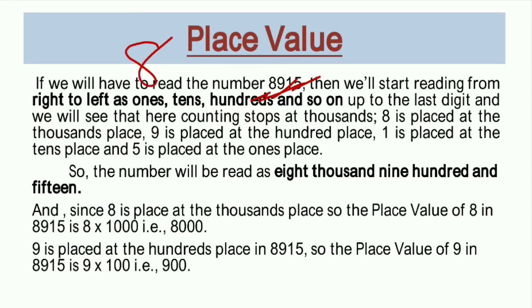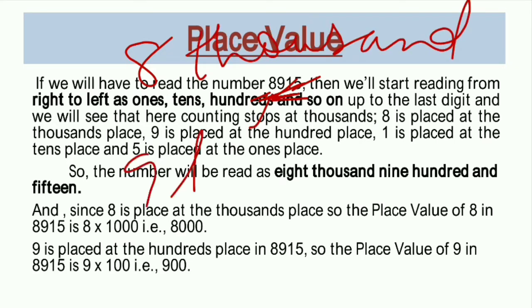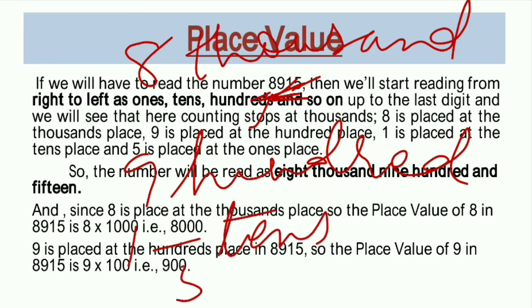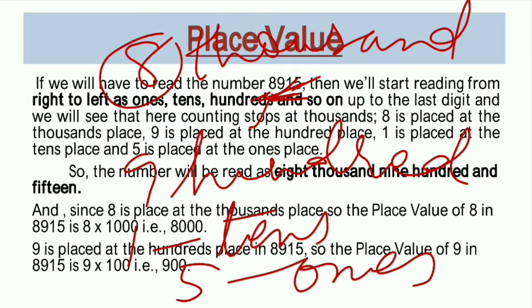We'll see that in this number 8 is at the thousands place and 9 is at the hundreds place. Reading ones, tens, hundreds, 9 is at the hundreds place, 1 is at the tens place, and 5 is at the ones place. So the positions of these digits are different in the number, and obviously the values will also be different.